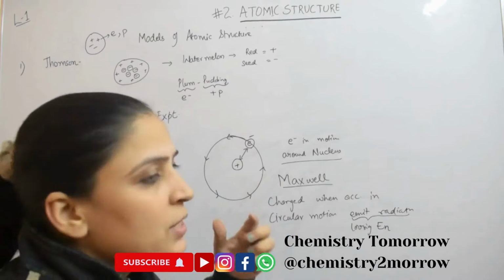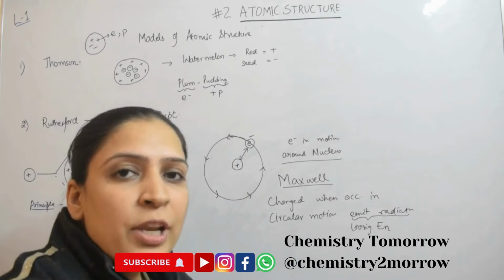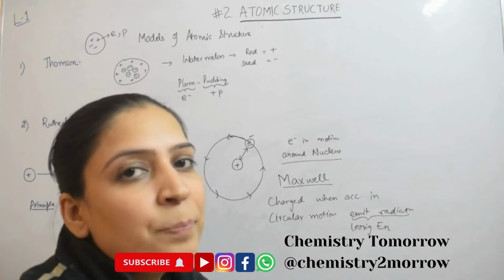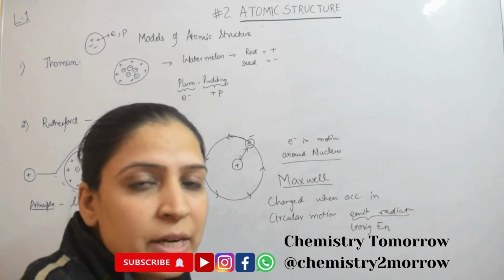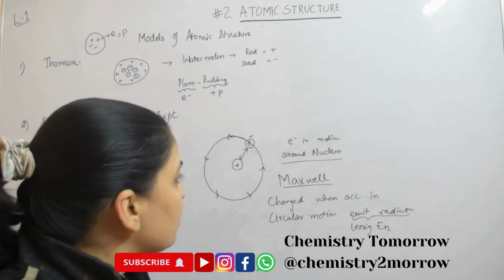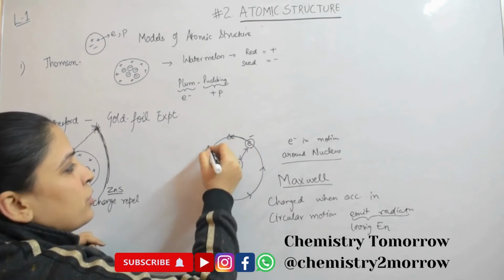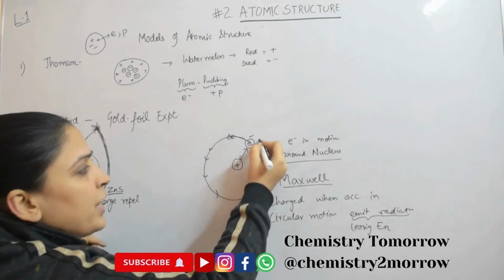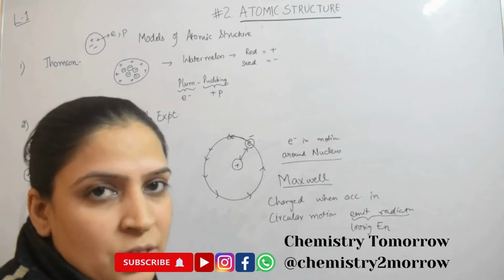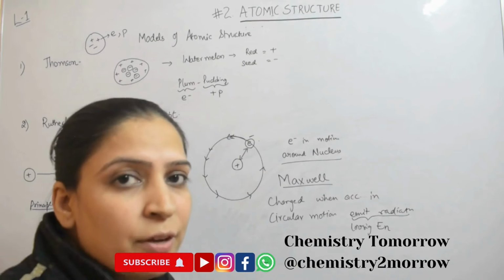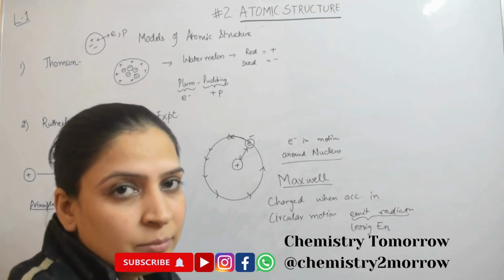So the electron is slowing down with time, and eventually it will fall into the nucleus. So the atom will vanish. But the fact was that the atom is a stable entity, it doesn't vanish. So here the centripetal force of a moving electron is not balancing the Coulombic interactions. There has to be something different which can explain the stability of an atom.